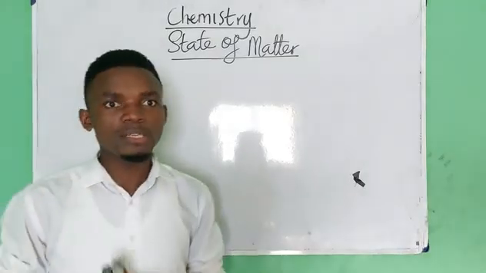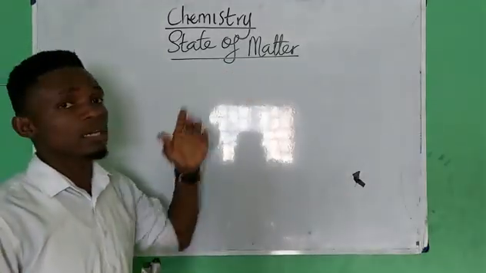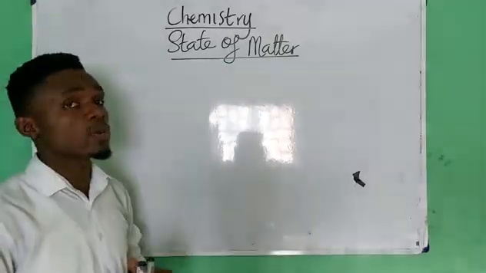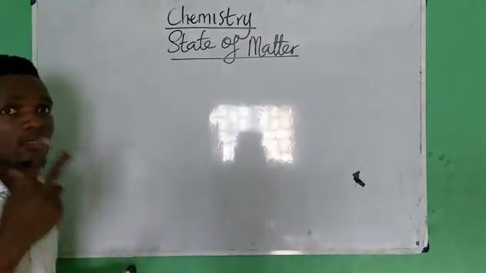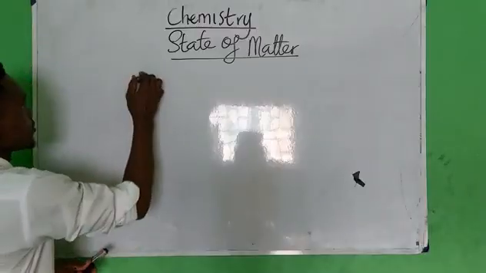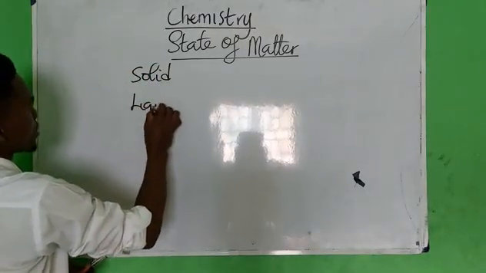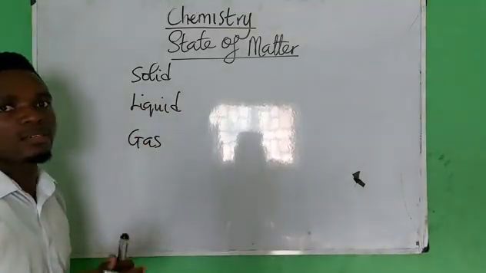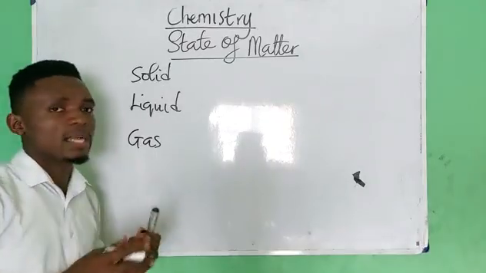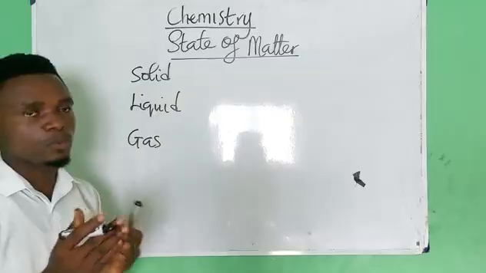So in today's class, we shall be discussing state of matter in chemistry as one of the striking topics in the world of chemistry. And of course, we all know that there are three states of matter. We have solid, we have liquid, and we have what? Gas. These are the three states of matter, and they have their own respective characteristics or properties.